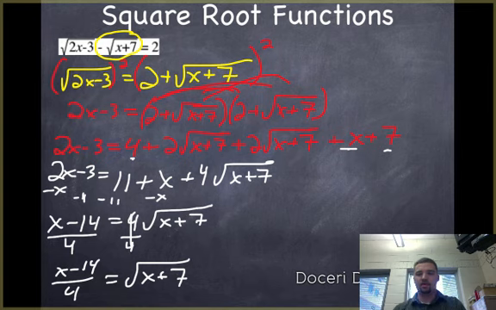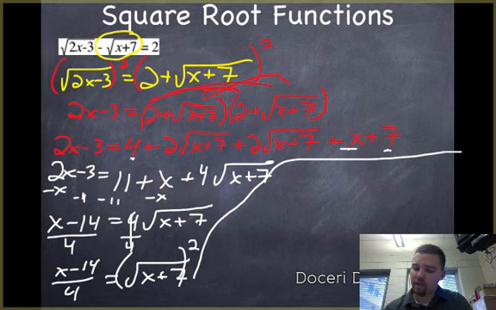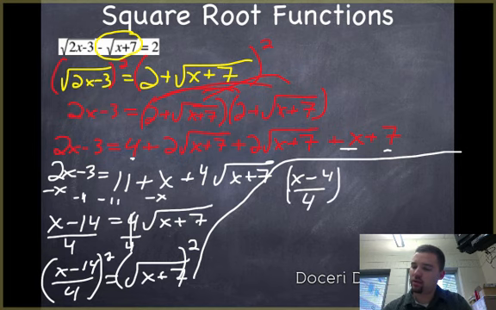All right, I'm kind of running out of room here. But now, in fact, let's clear some stuff out. Well, we'll move up here. Okay, so now when I square both sides, square the left and the right, on the left, I'm going to get x minus 14 over 4, that whole thing squared, and set that equal to x plus 7.